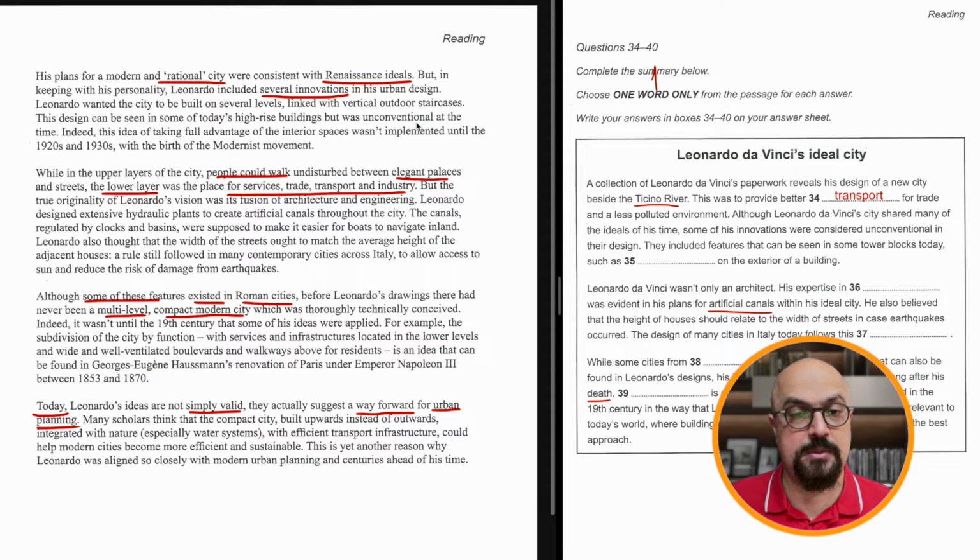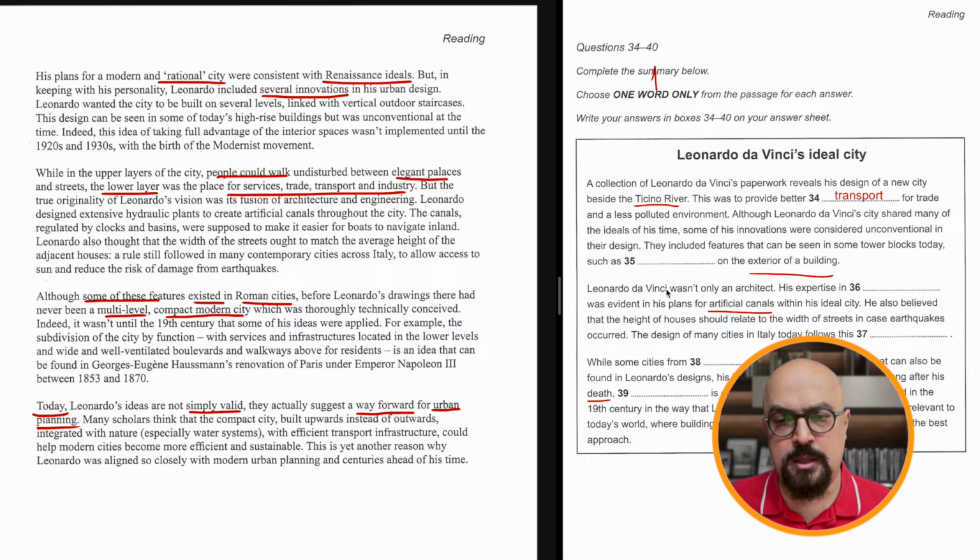High-rise buildings, but was unconventional at the time. Indeed, this idea of taking the interior spaces wasn't implemented until the... What was that? They include features that can be seen in some tower today, such as on the exterior of the building. Interior was implemented. While in the... Towards now, the was extensive hydro plants to create artificial canals.